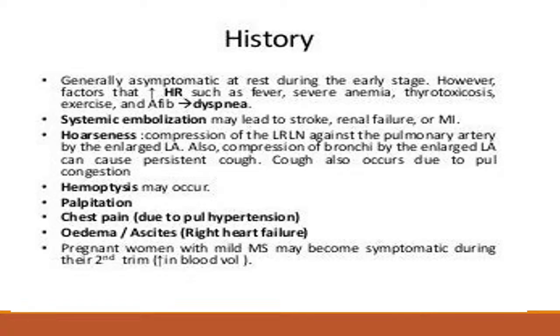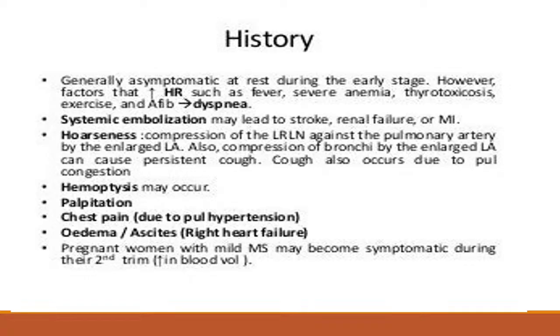The patient also has a history of palpitation, because of LA enlargement, number one, and whenever the patient develops atrial fibrillation. Chest pain is due to pulmonary hypertension, where the patient usually presents with edema and ascites, bilateral pedal edema and ascites, because of right-sided heart failure.